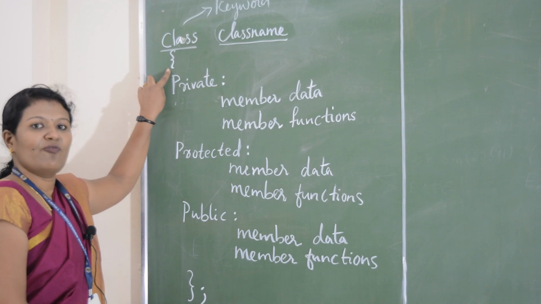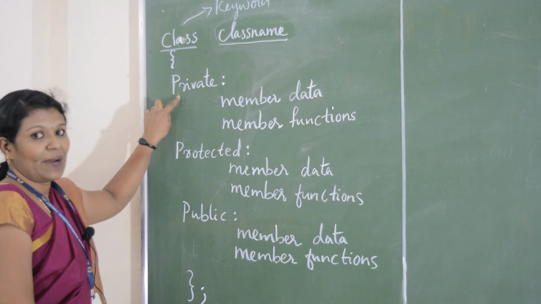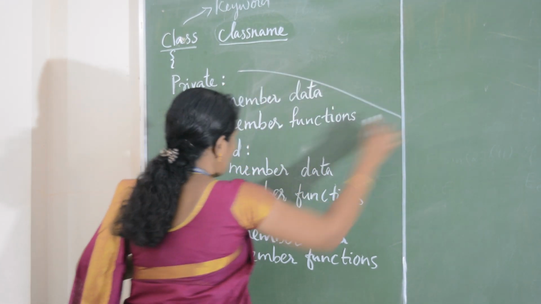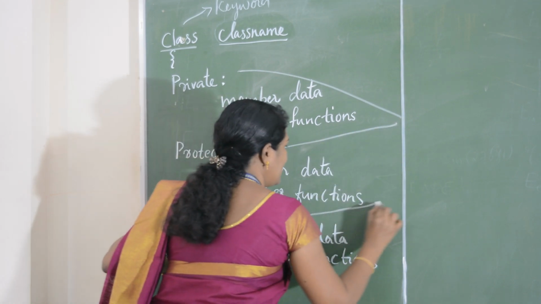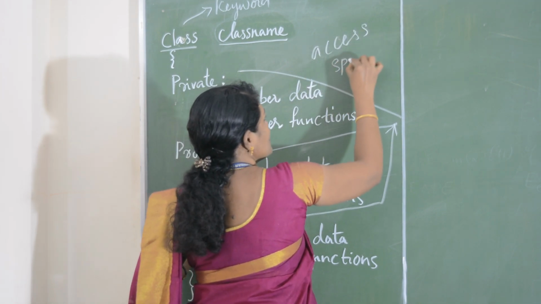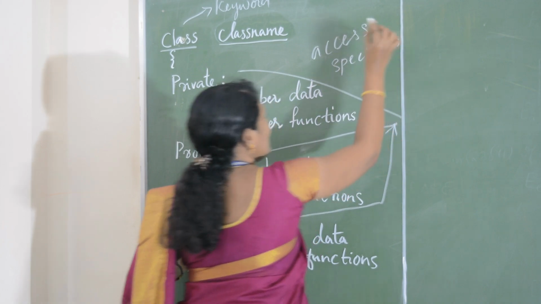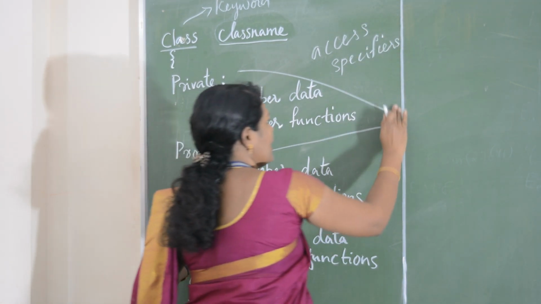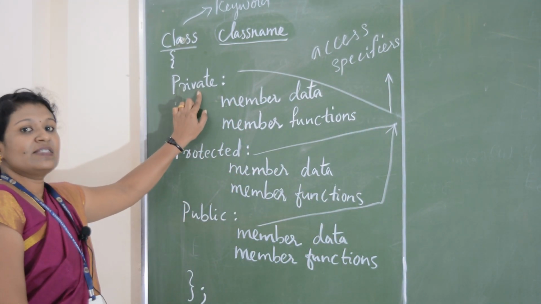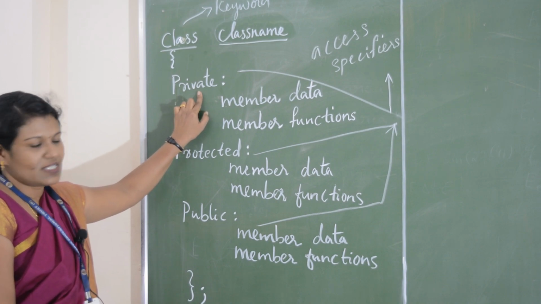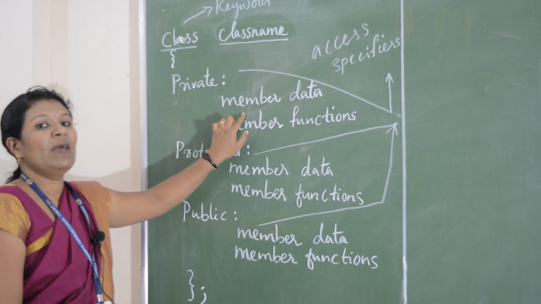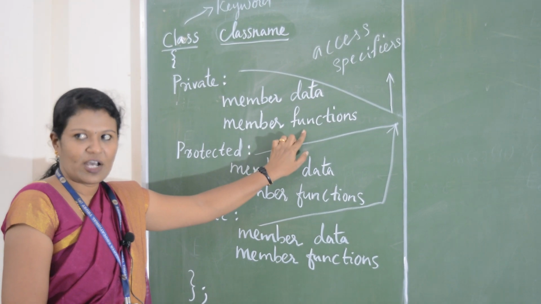After that, open the flower bracket, followed by private, protected and public. These three are called access specifiers. Then we'll start with the first one, the private access specifier. Inside this private access specifier, we'll be giving member data and member functions.